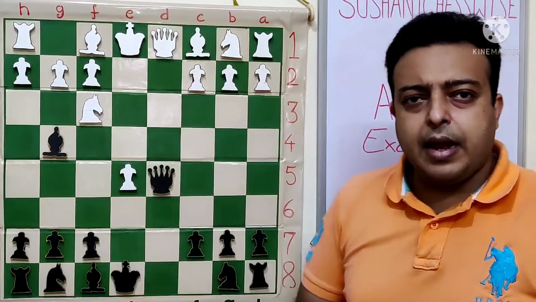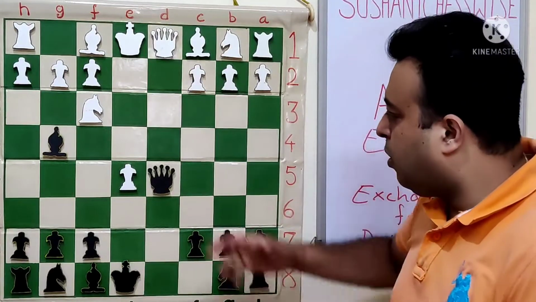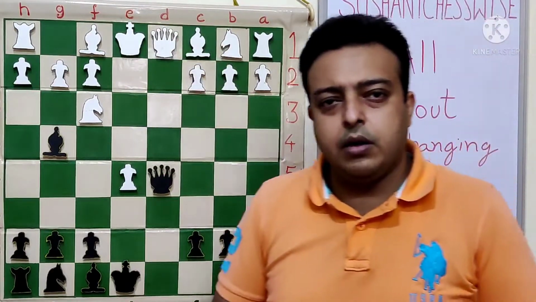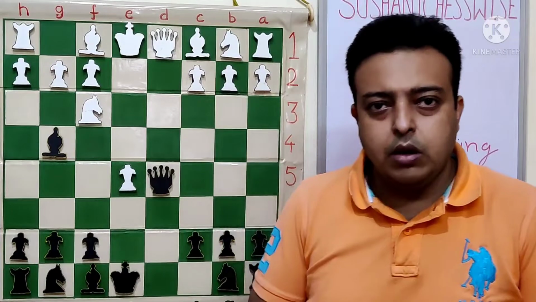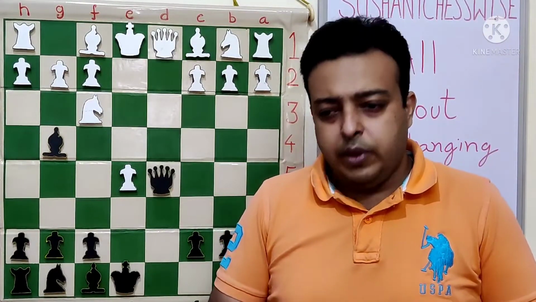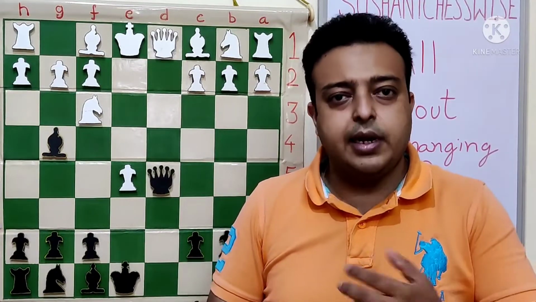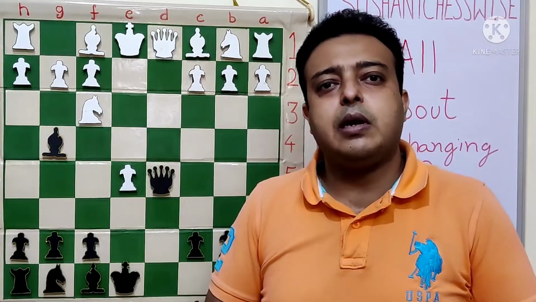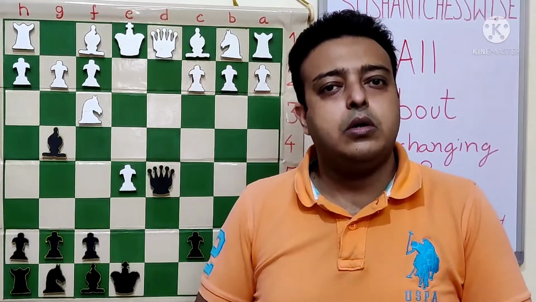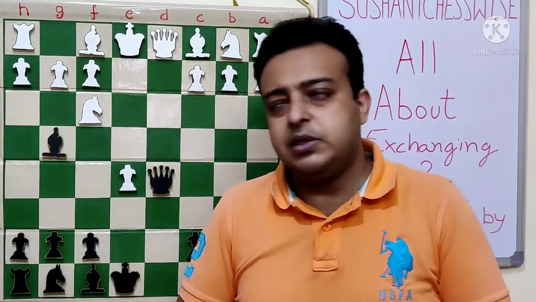So here black, although down in material, goes for the trade, queen d1. Now we come to the second rule. The rule says we exchange whenever we can do an exchange followed by consequent development. It means we trade a piece, the opponent has to recapture, and our development happens with a gain of tempo. So we exchange and we develop immediately.